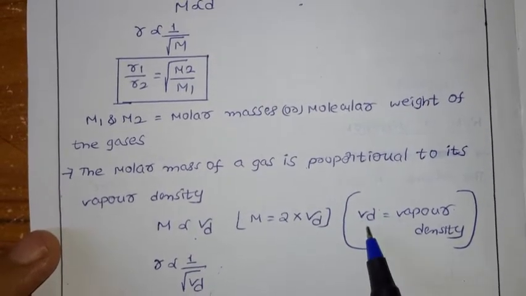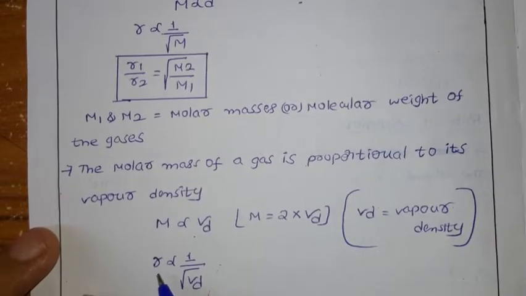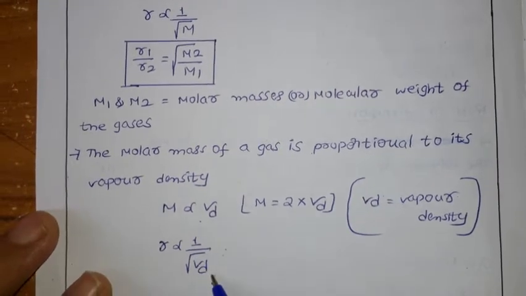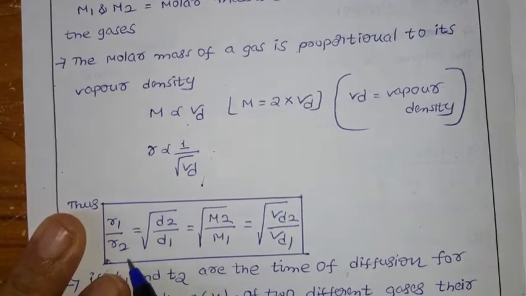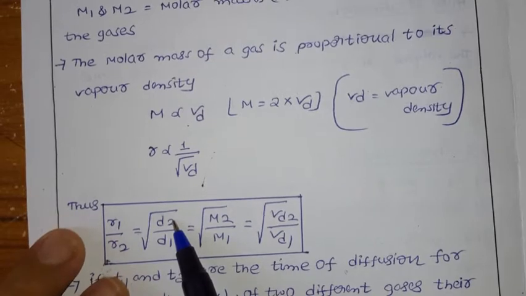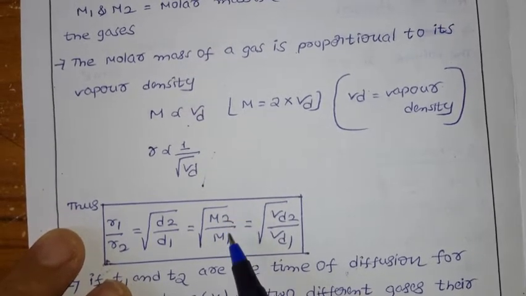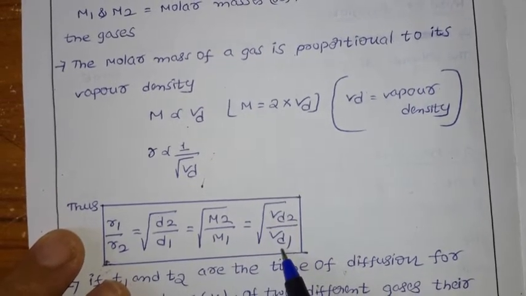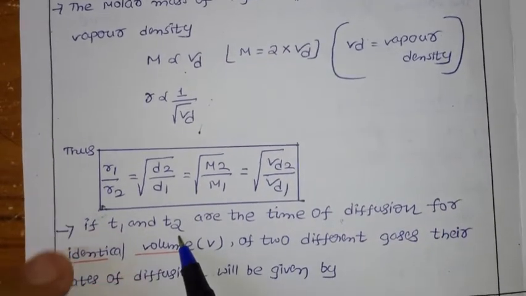Already we have the relation that rate of diffusion is inversely proportional to the square root of density, inversely proportional to molar mass of gases, and inversely proportional to vapor density. Isn't it?